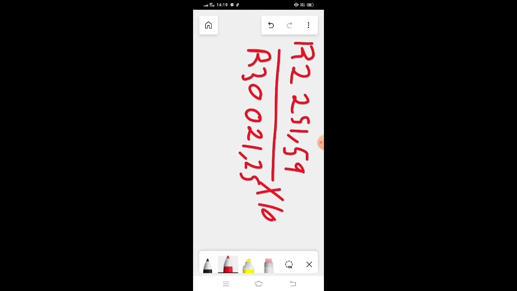Always when you are looking for the percentage, it will always be times 100%. Then we say equals, let us press our calculator and see what it gives us. It gives us 7.5%.